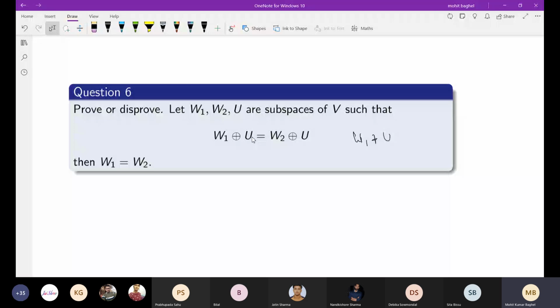If we say that this V belongs to W1 plus U, then this V has the form, let's say, W1 plus U1, where this W1 is coming from this W1, and U1 is coming from this U, and this W1 intersection U is this. This is the extra thing that you have to consider. So that is the difference here. In the previous question, that was the normal sum. Here you have to consider that it is a direct sum. Now tell me whether you can prove or disprove.